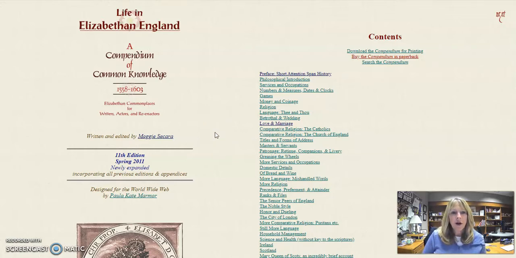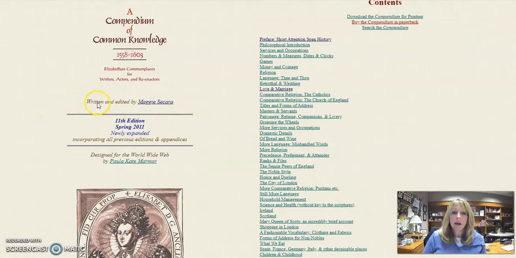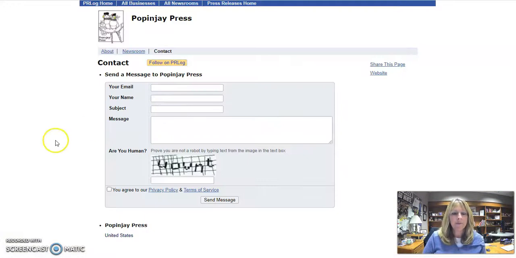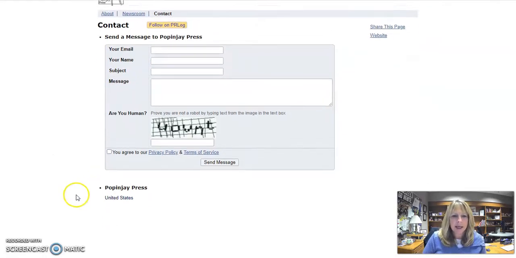So first of all, I know it's linked from that other source that I thought was good, but I always want to check to see if there's an author, and we talked about that earlier. So this says right here, written and edited by this person. So I click on the link. And it takes me to this Popinjay Press. Okay, what's a Popinjay Press? I don't know what that is.